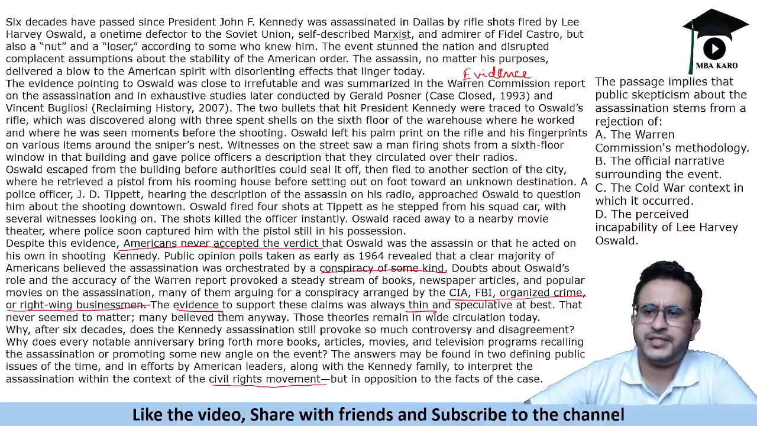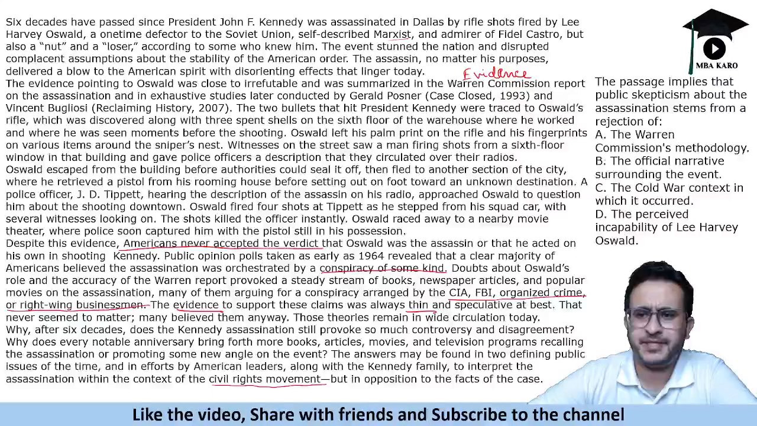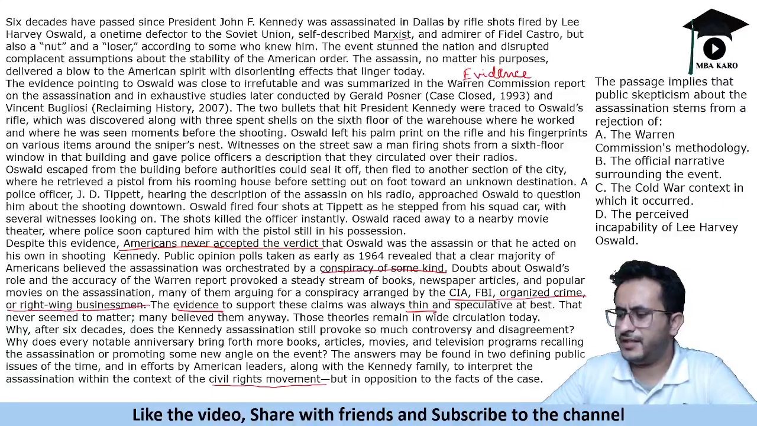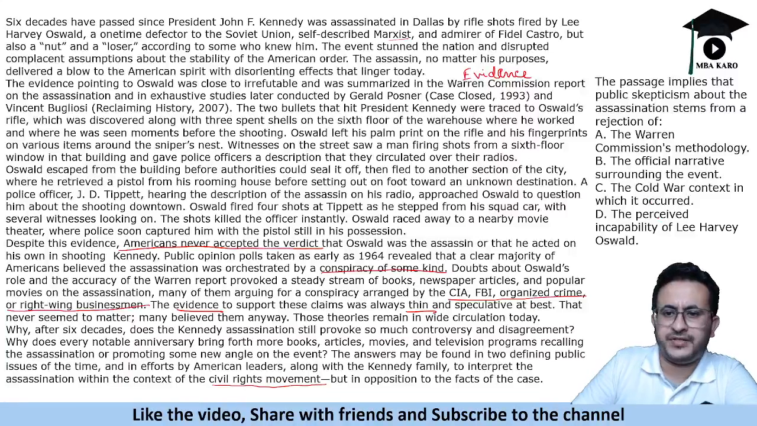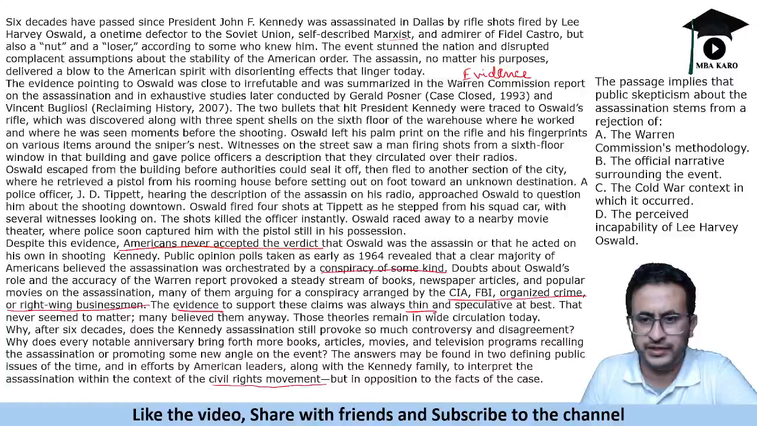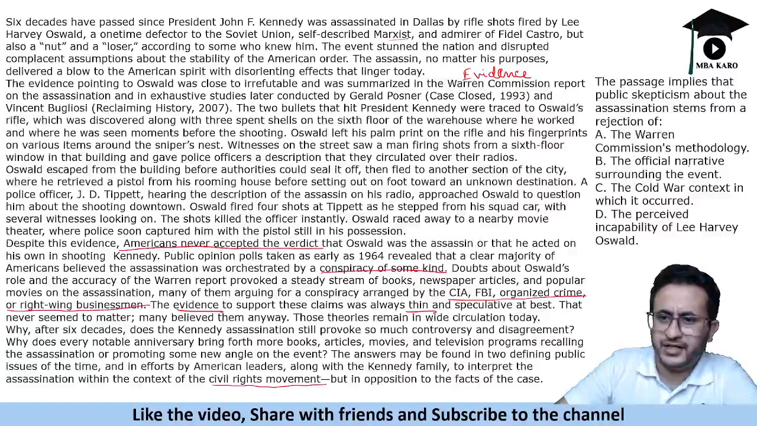So the first question is, the passage implies that the public skepticism about the assassination stems from a rejection of... So what is it, what are these people rejecting? If they talk about the skepticism, they are skeptical, so they are rejecting basically the official things. So officially, what is the official declaration of this? That Oswald killed John F. Kennedy. So they are rejecting the official narrative.